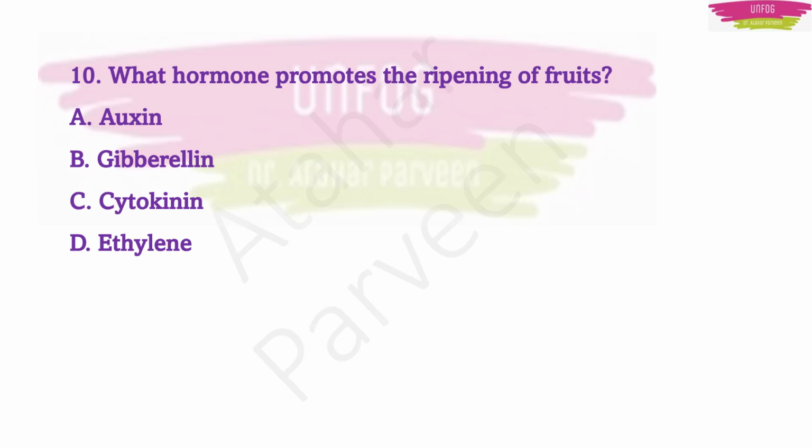The hormone which helps the fruits to ripen is ethylene. Nowadays fruit sellers take the unripe fruits, keep them in one room, and artificially sprinkle ethylene on them, and then the fruits get ripened.